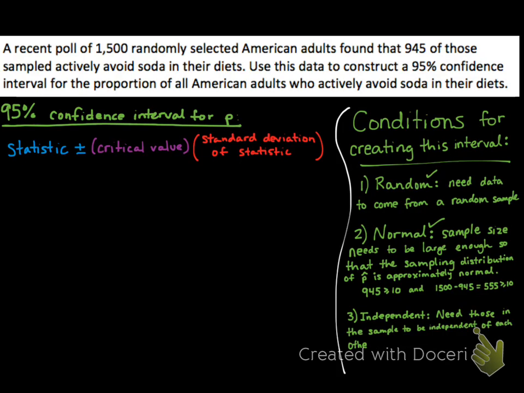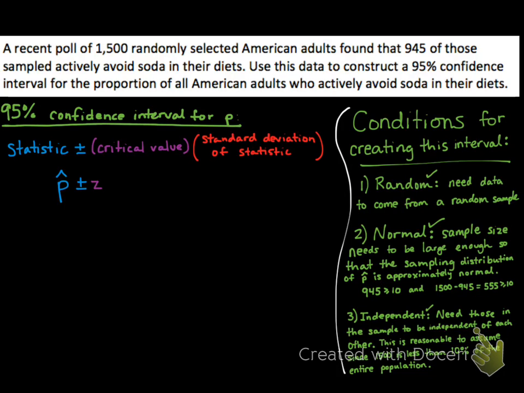And we're sampling 1,500 American adults, which is less than 10% of the overall population. Large random samples are good, but sampling less than 10% of the population actually helps us here because it means that we don't drastically change the population as we sample these 1,500 adults. So we can view people in the sample as being fairly independent of each other. And we've passed all three conditions, so let's look at the formula and build the confidence interval.